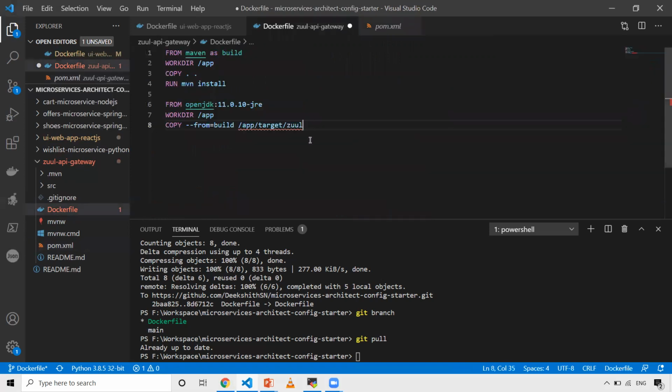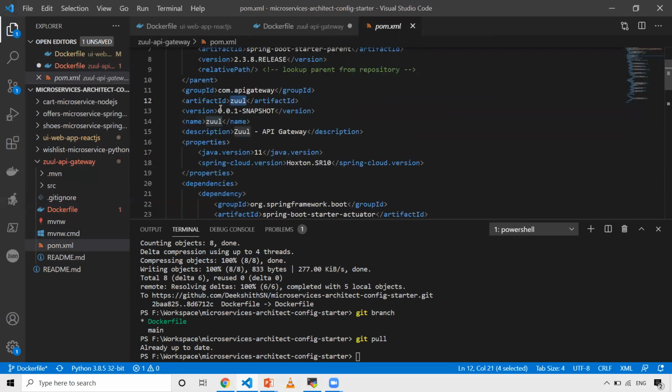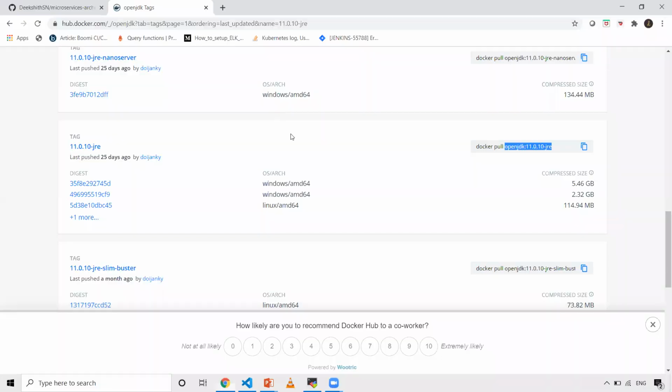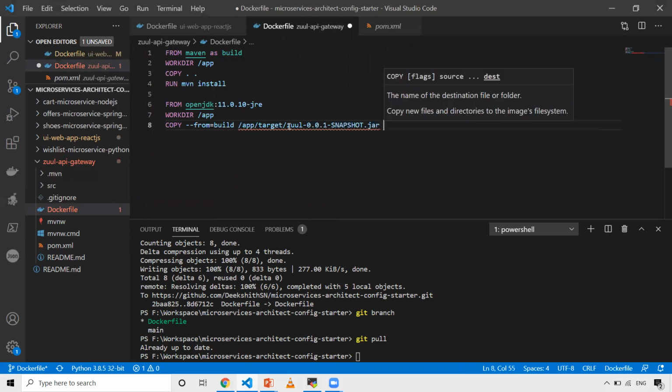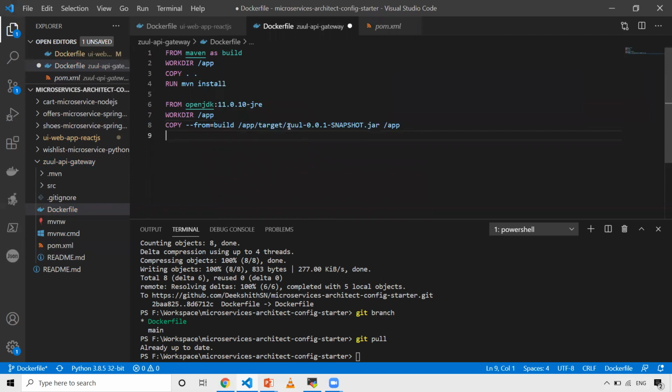So it will be Zuul minus the version, which is 0.0.1 minus SNAPSHOT, and the extension will be jar, and I need to copy it to /app. A dot would also work, but I'm just giving the actual path itself.